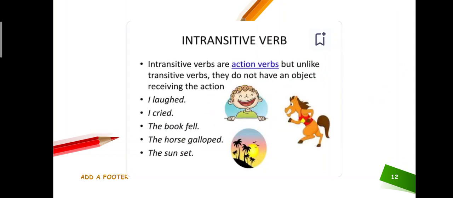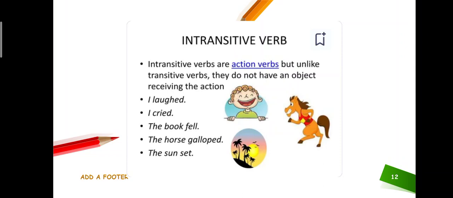Okay, intransitive verbs are action verbs, but unlike transitive verbs, they do not have an object for receiving the action. With intransitive verbs, we don't have such objects, we are just talking about the subject and the intransitive verb.